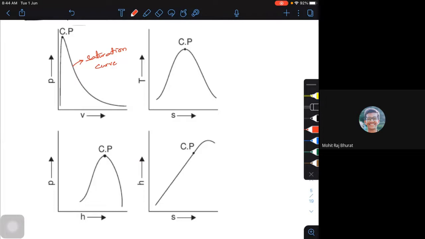Now if I show a TS diagram, temperature entropy diagram, on this side I'll have the liquid, this is completely vapor, and this is your wet vapor. The dome is more uniform in the case of a TS diagram, but it takes a different kind of shape. The shape of your dome has to be very precise for any pure substance in these property diagrams. This is called the pressure volume diagram.